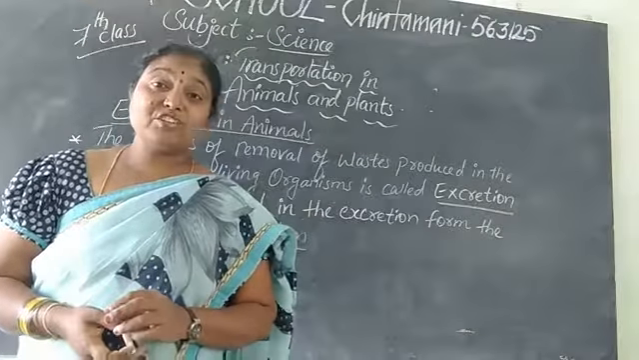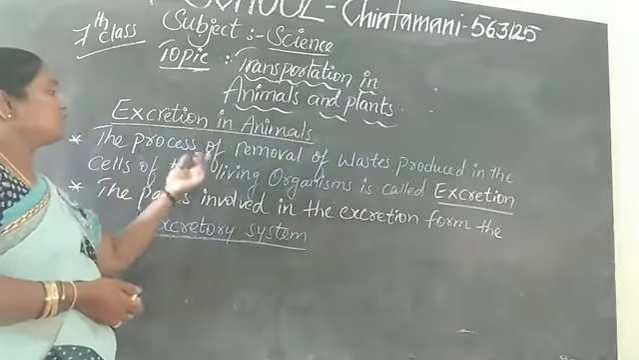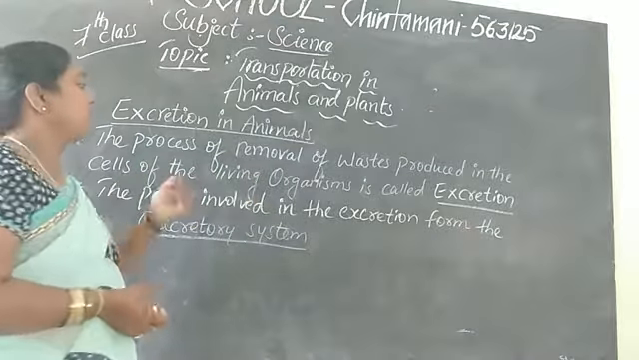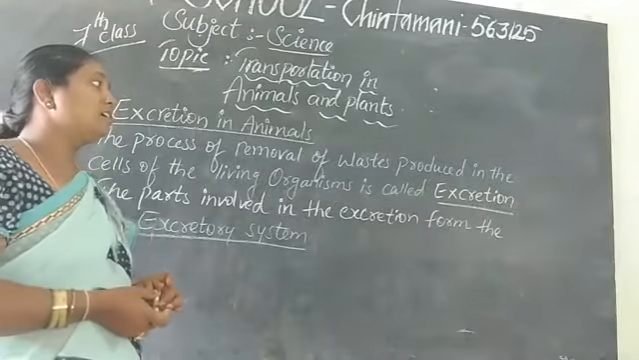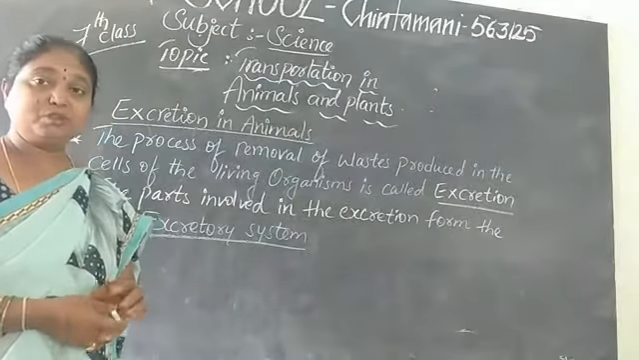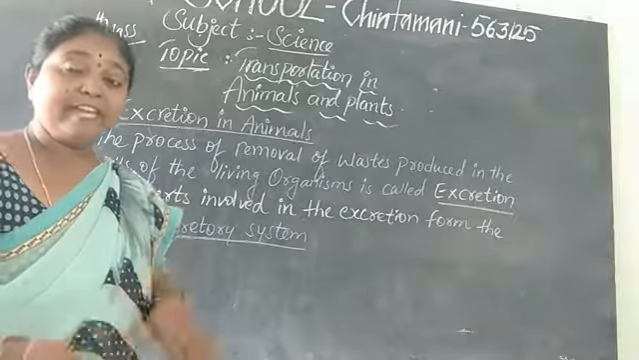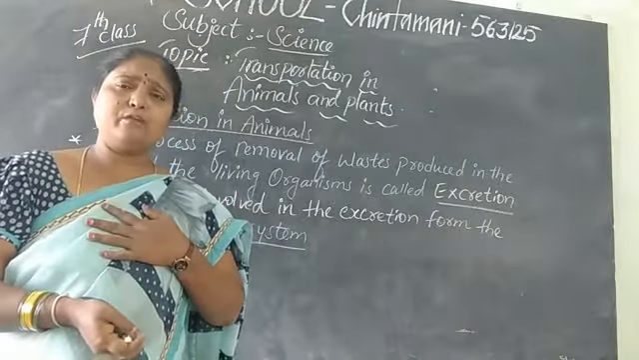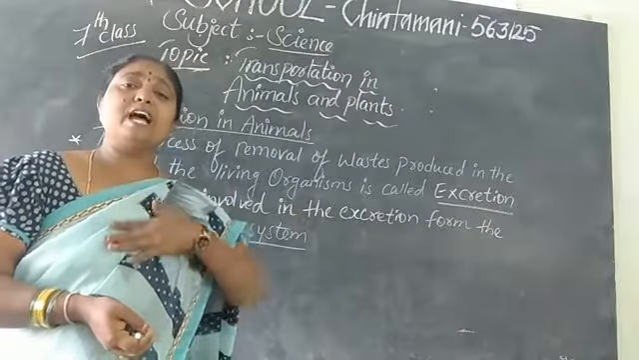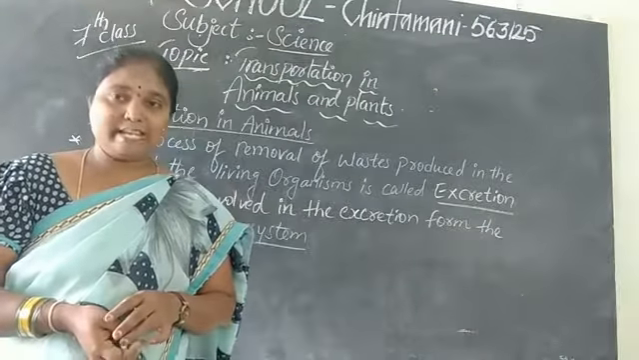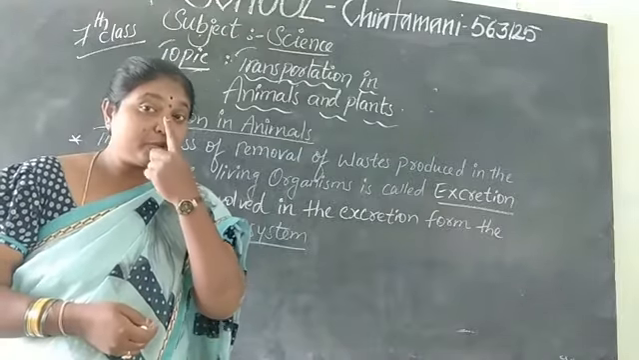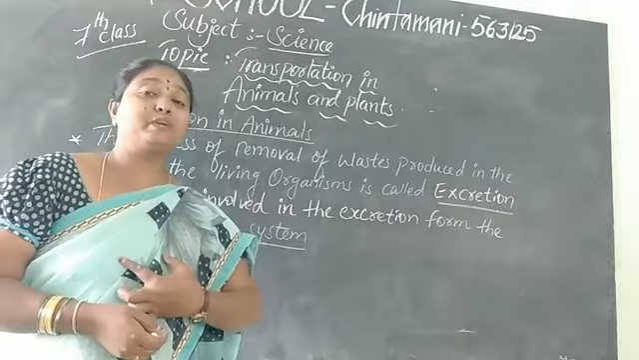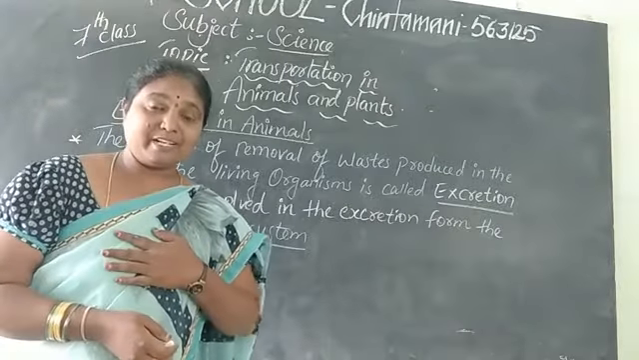What do you mean by excretion? The process of removal of waste produced in the cells of living organisms is called excretion. So whatever is waste to our body, it is going to leave it. So we inhale oxygen and leave carbon dioxide. How do we take it? Through the nose and the windpipe, the oxygen reaches our lungs.